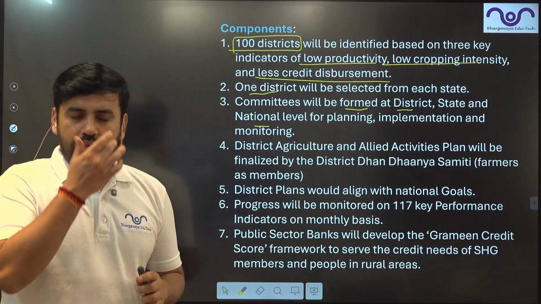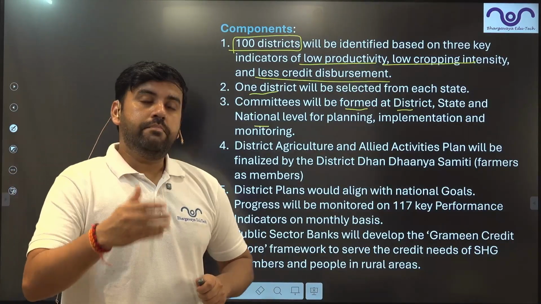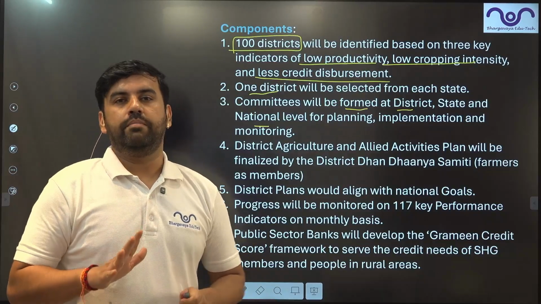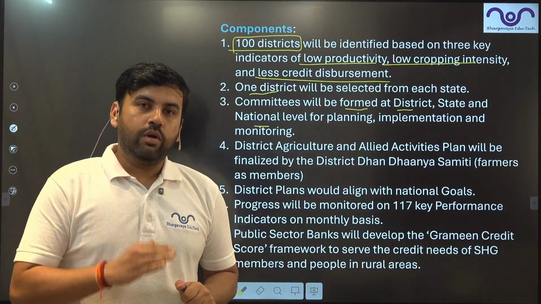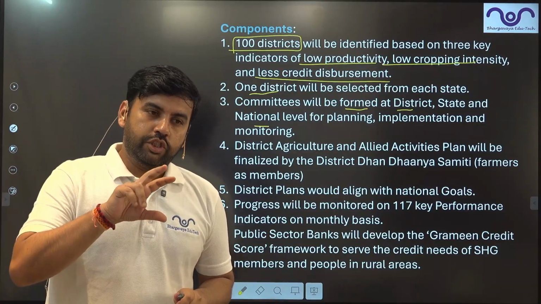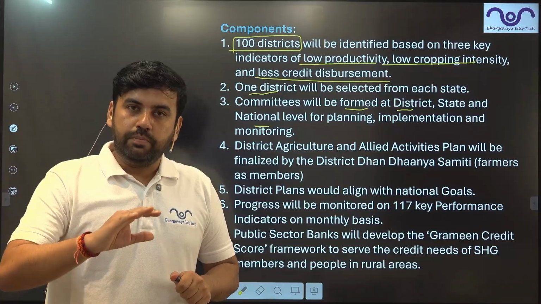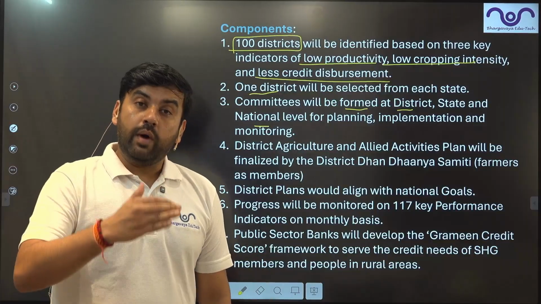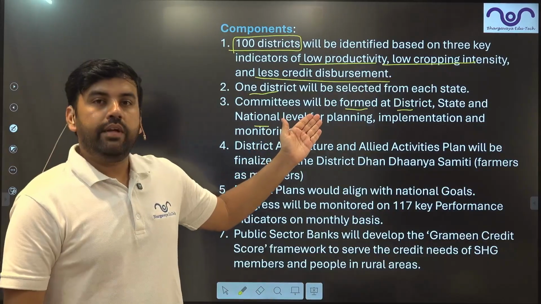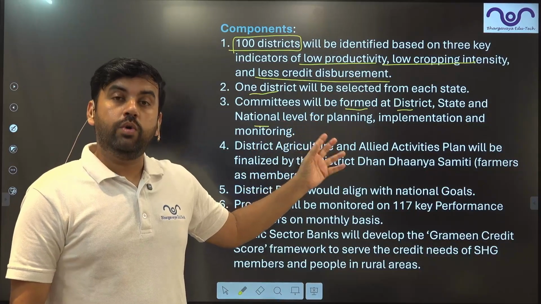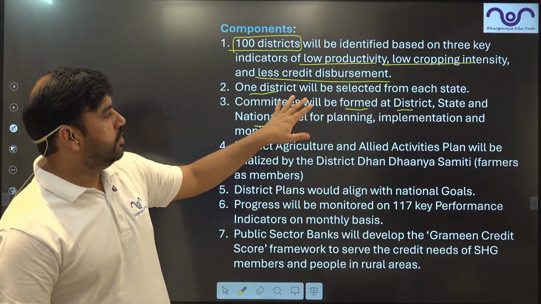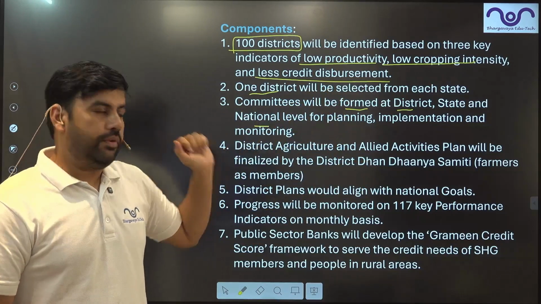One of the most important problems that we face with respect to government schemes in India is their improper implementation. Because of this, government is bringing various programs where they are shifting their focus from just providing a service to providing and evaluating a service. In this case also, government is trying to evaluate something. They want to monitor, and this monitoring will be done at the state, district and even the national level.